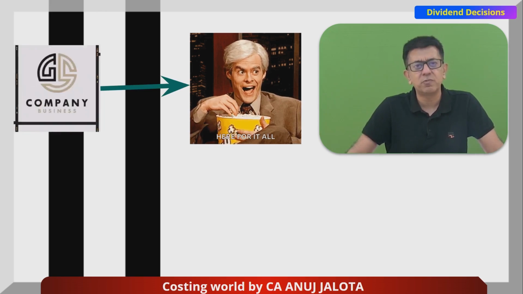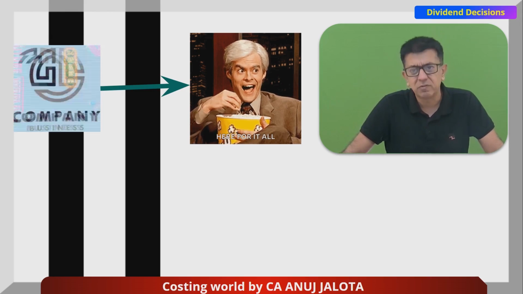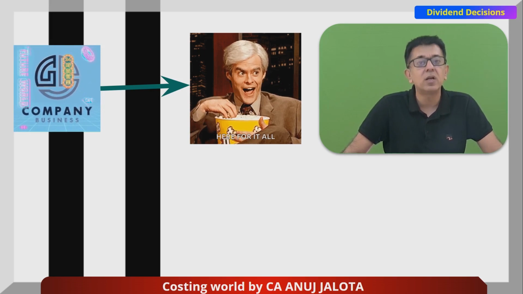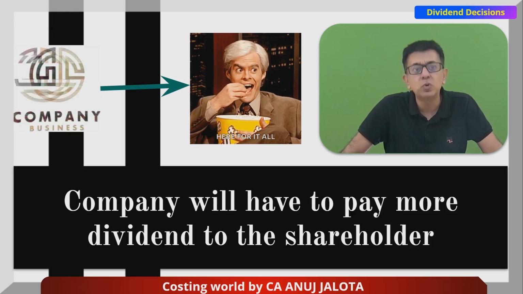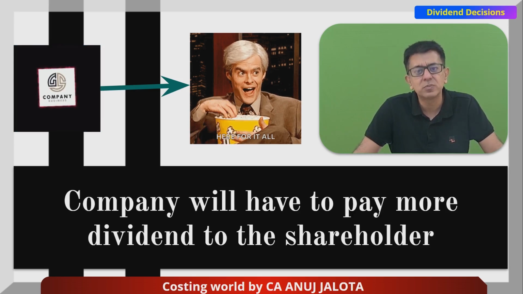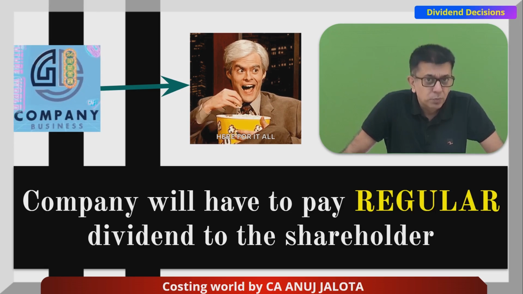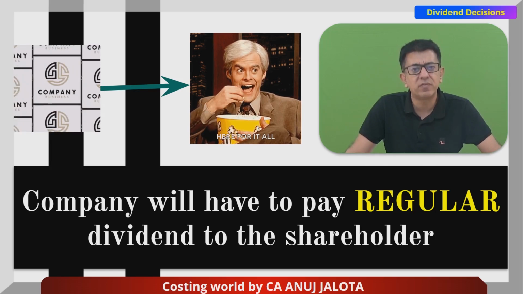So this guy is eating popcorn. He wants a fixed amount of income as such. From where will he get a fixed amount of income? He will get it from the company. When will he get a fixed amount of income from the company? When the company declares a regular amount of dividend each and every year. So in this particular case, the company will have to pay more or regular dividends to the shareholders.